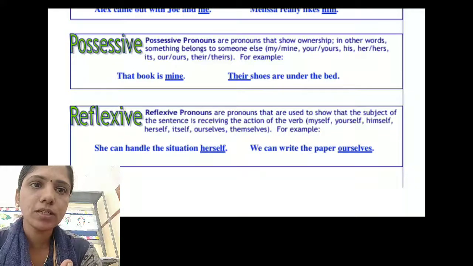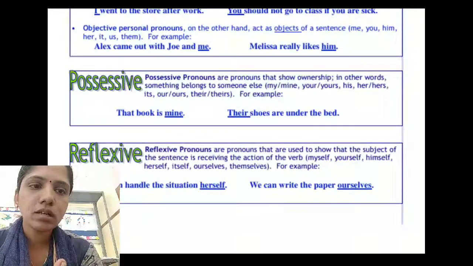Next we can see possessive pronouns. Possessive pronouns are pronouns that show ownership. In other words, something belongs to someone. My, mine, your, yours, his, her, its, our, ours, their, theirs.